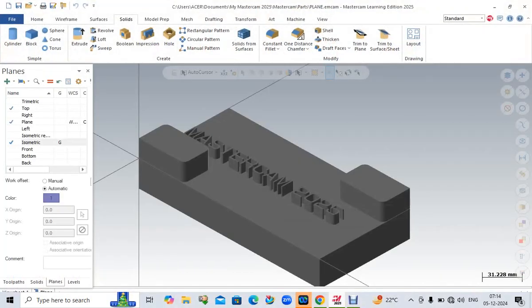In this Mastercam tutorial, we are going to explain how to use two different planes, top as well as bottom, for design and drafting as well as for CNC programming. You don't need to save the part model two times. Instead, you can save only one time and work with both top as well as bottom, whether it be modeling modifications or CNC milling operations.